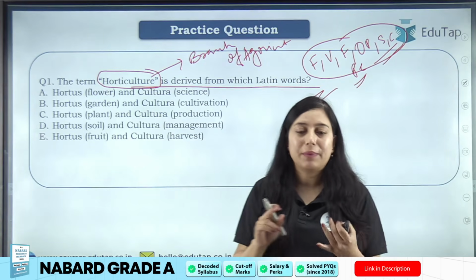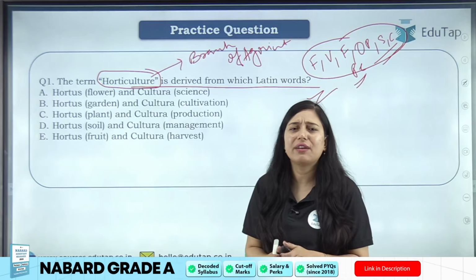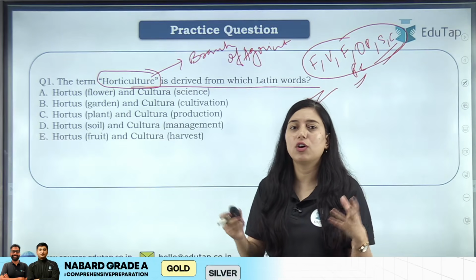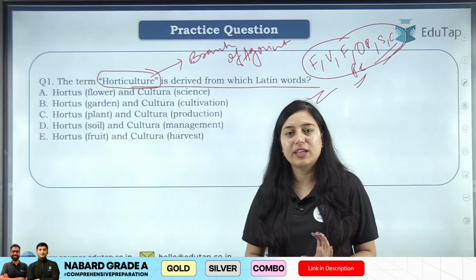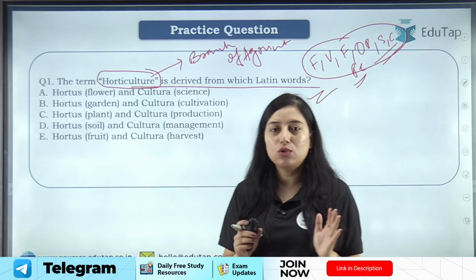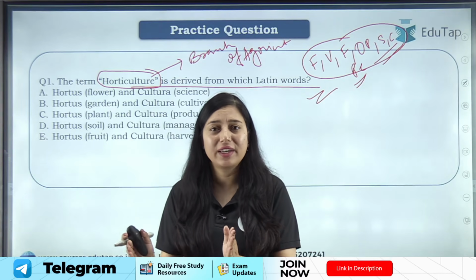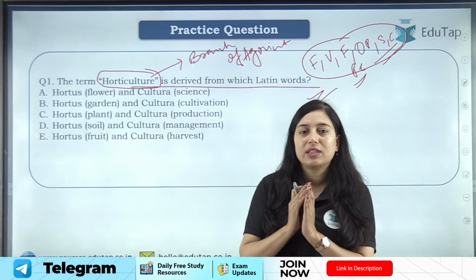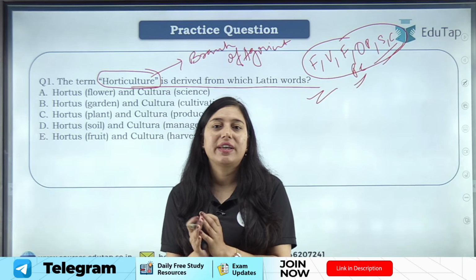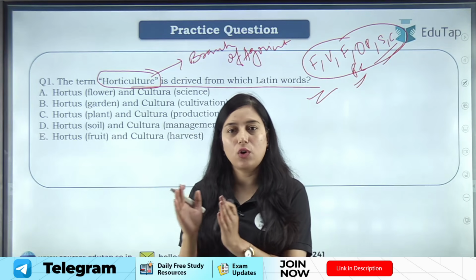ठीक है, अब आपकी फ्रूट्स, वेजिटेबल, फ्लावर्स जैसे हो गए, they are very perishable, we cannot store them for a longer duration of time, shelf life is very less, right? तो हमें क्या करना होता है? We need to store them, we need to process them in such a way that their shelf life can be increased. Clear? So therefore a different branch of agriculture science has been made which is horticulture.